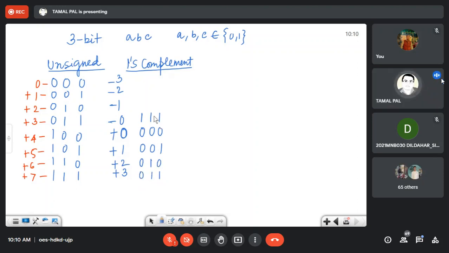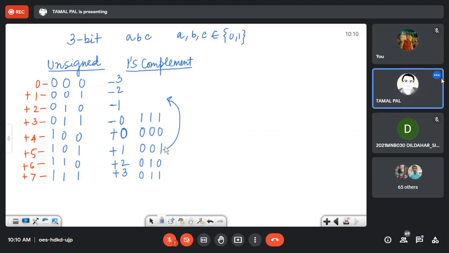So you have developed the positive side very nicely. Now, according to the rule of one's complement, the negative number is the one's complement of the positive number, and the positive number is also the one's complement of the negative number. So what will be minus 1? It is 1 1 0, the one's complement of this one.